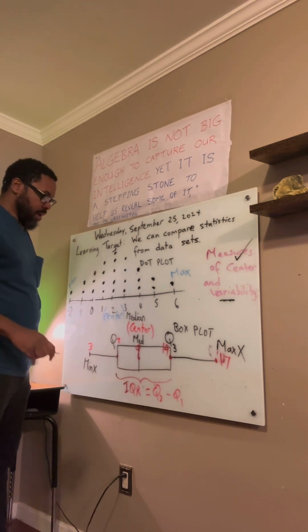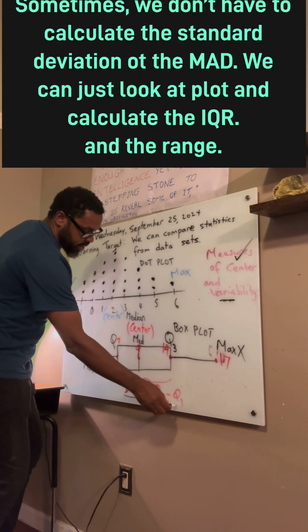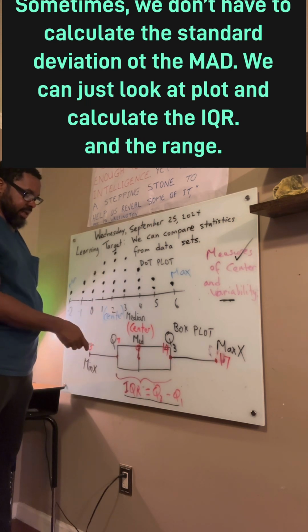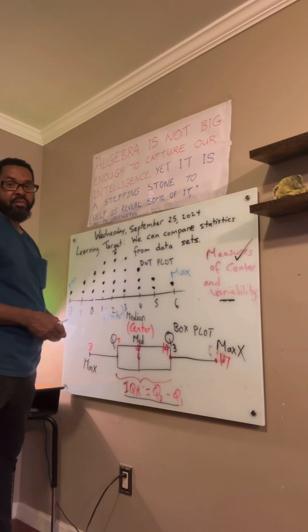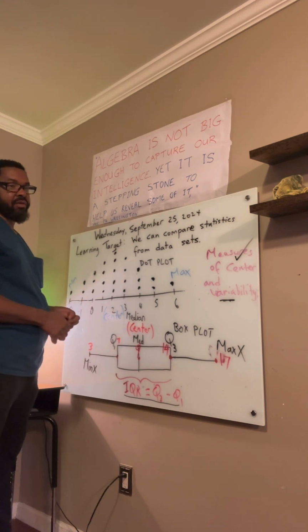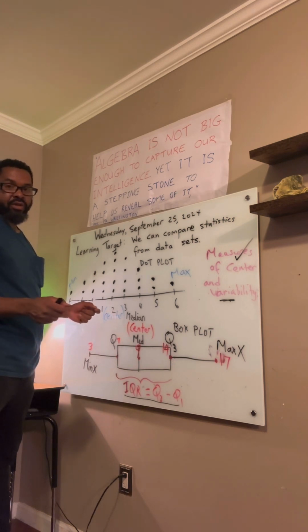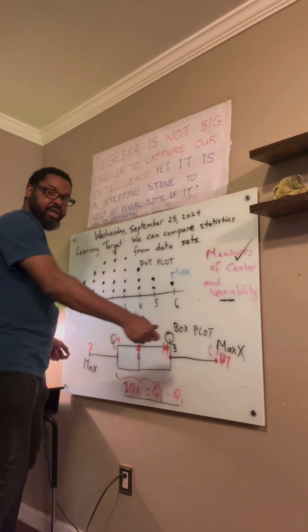But sometimes we don't have to calculate the MAD. We can just look on the box plot and calculate the IQR, and that gives us information about variation. The IQR is the interquartile range, or we can look at the entire range to see the variation.